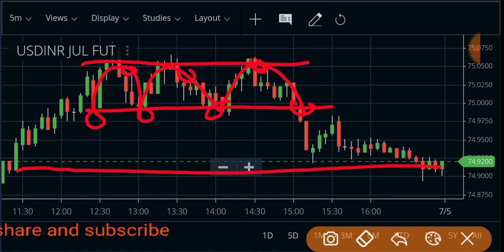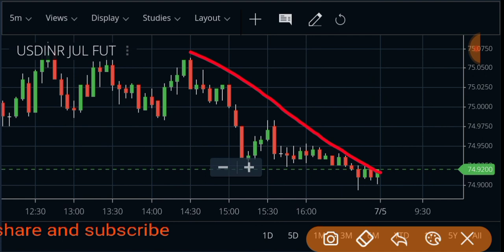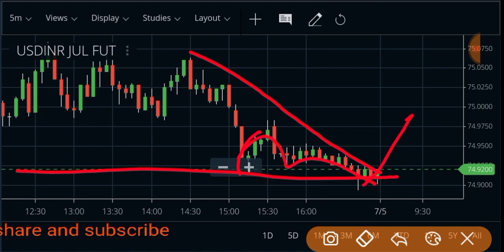Sellers do not want the market to go up, buyers do not want the market to go down. That's why buyers also buy there and make a good formation, and the market happens here. You see that you have a good trend. Then we got an upside breakout in the next candle. We are not going to discuss the technical analysis of Monday. I am going to tell you how to find the trend, how to find support and resistance.